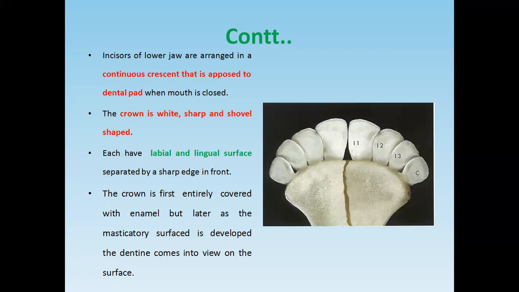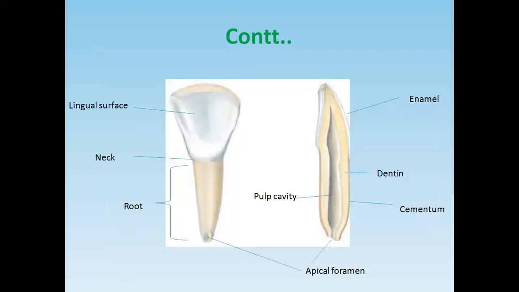These teeth have a labial surface and a lingual surface. This internal one is the lingual surface, and the outer one is the labial surface. So you see, this is the shovel-shaped incisor.